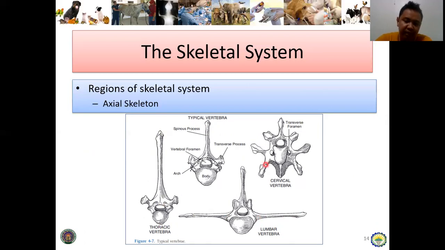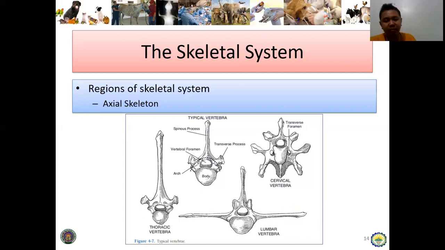Take note, the cervical vertebra comprises the bones of the neck. And then the thoracic vertebra attaches to the ribs. Lumbar vertebra is in the stomach or loin part. And then there is the sacrum or the sacral vertebra and the coccygeal vertebra or the caudal vertebra. Take note, the sacrum composes the pelvis, and the coccygeal vertebra serves as the bones of the tail. You can appreciate this in your module.